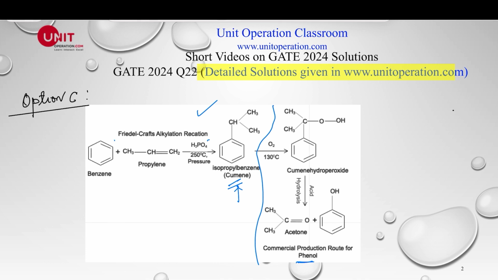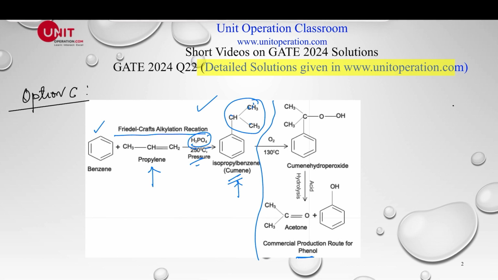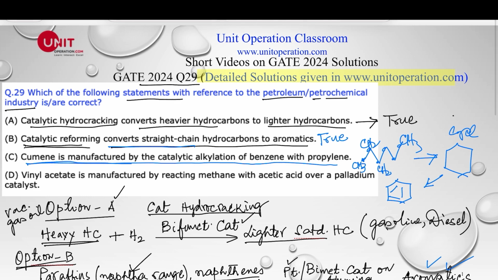In the Friedel-Crafts reaction, we know this is basically an alkylation process. So this adds an alkyl group to an aromatic ring. This is my aromatic ring, benzene, to which we add propylene in the presence of a catalyst like phosphoric acid, and some temperature and pressure. As you can see, an alkyl group is attached to this benzene ring. This is isopropyl, as you can see, 3 carbon atoms. So this is isopropyl benzene, and the commercial name is cumene. So it is true that cumene is produced by the Friedel-Crafts reaction between benzene and propylene.